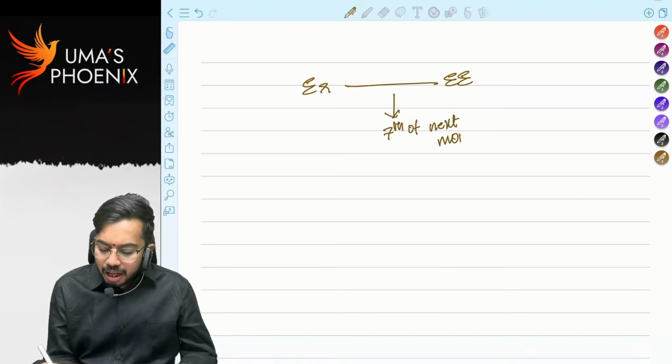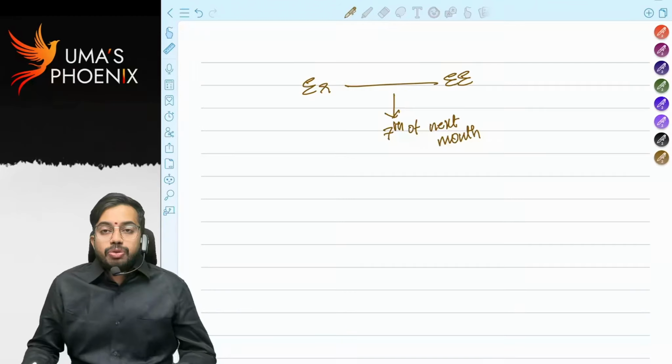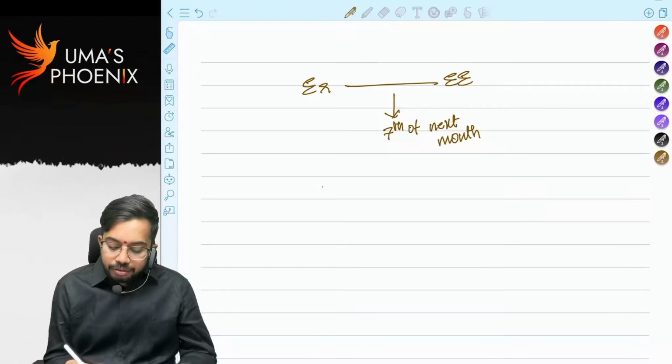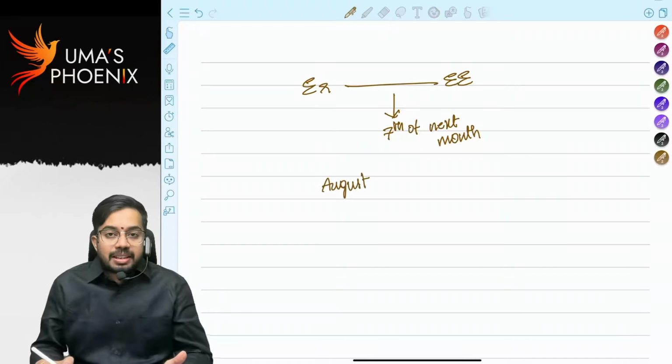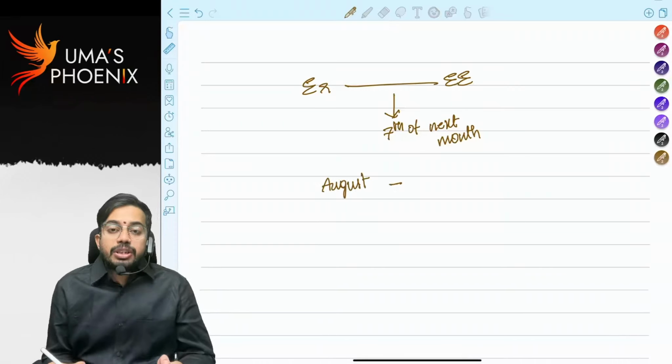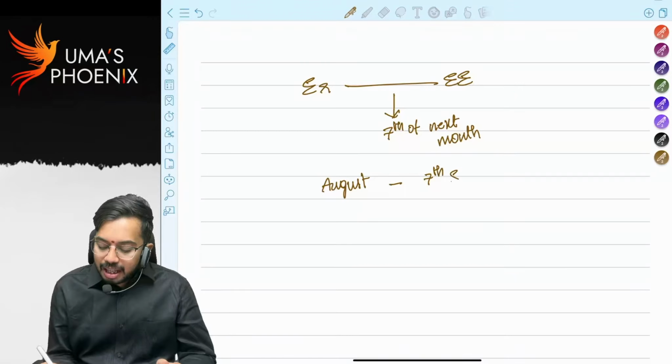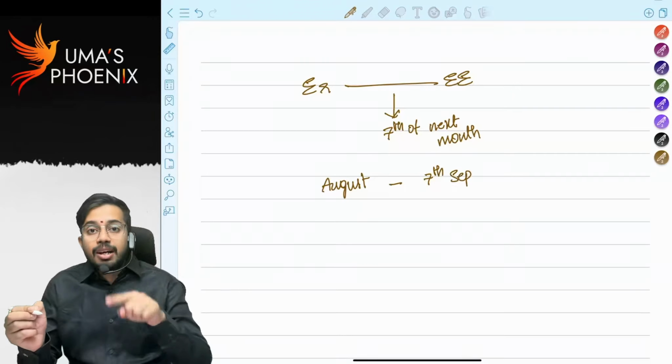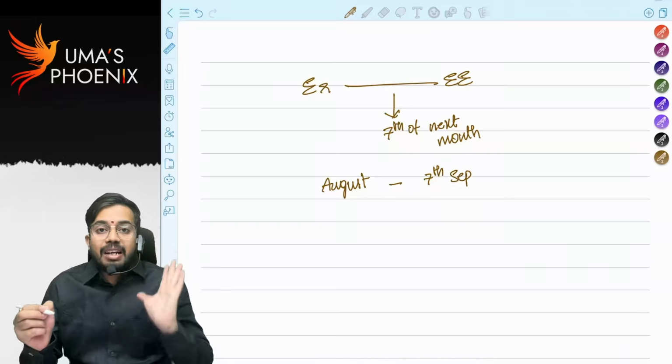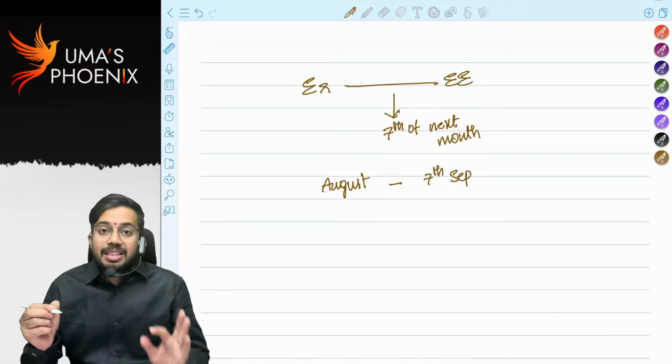That means in the month of August, the employee rendered his services, but his salary gets due on 7th September. Salary is accrued in the month of August, but it will get due in the month of September, 7th September.